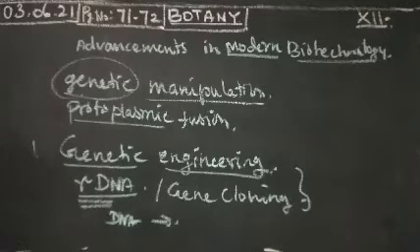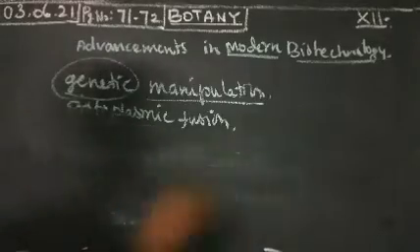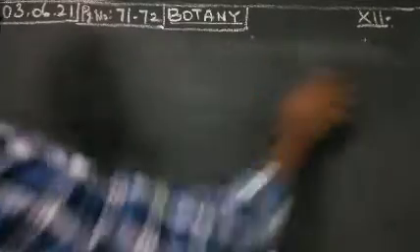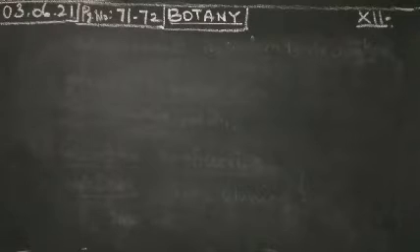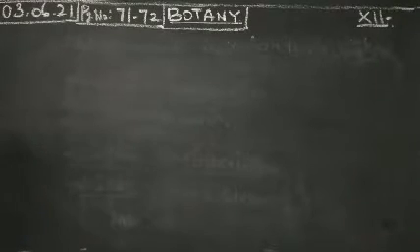A conventional method involves the exchange or recombination of genes between homologous chromosomes during mitosis or meiosis. Some genes or DNA molecules are exchanged between one organism and another organism. That is called the conventional or traditional method.